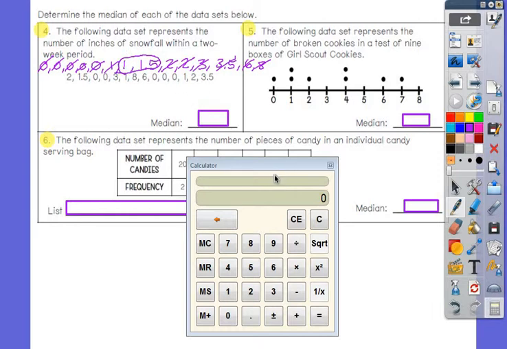Do I have exactly 1 number left? No. What happens if you have 2 numbers left? What do you have to do? Add them together. So what's 1 plus 1.5? 2.5. Divide that by 2 because there's 2 numbers. So 2.5 divided by 2, I get 1.25 is my median.